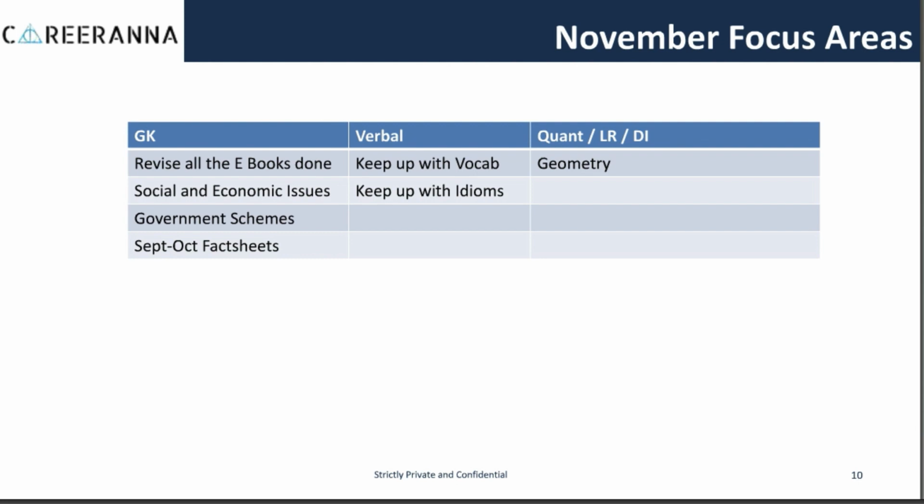November, focus should be on complete revision for the GK part and special focus on government schemes, social and economic issues ebook, and studying September and October fact sheets. For verbal, continue studying your vocabulary, continue studying your idioms. The rest of the topics, mocks and sectional tests are going to take care of. And in Cont LRDI, just ensure to study geometry because this is the only topic which you have not studied till October. So in November you should be studying geometry at a very basic level, because in the exam you are going to get a very basic level one question from geometry.